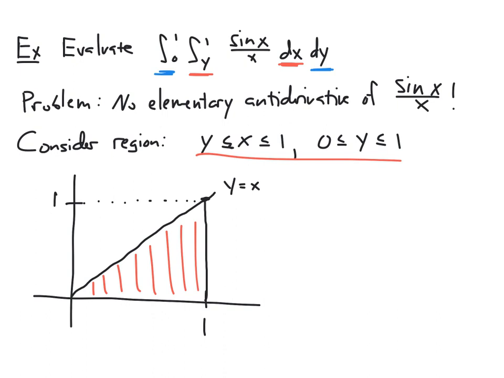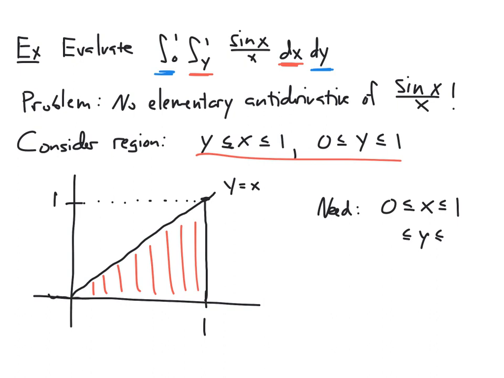Now, if I want to look at the other iterated integral, I need x to be defined by constant limits and y to be defined in terms of variables. And so I need x to be between two constants. Looking at the picture, I see x is going to have to be between 0 and 1. And then y, we want limits here, and now we're allowed to use functions of x.